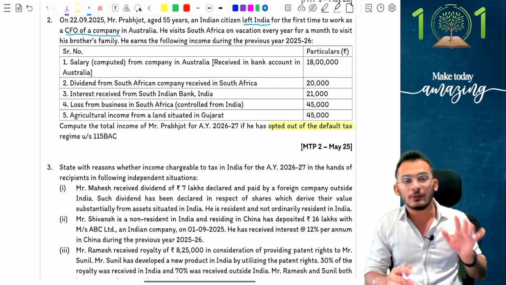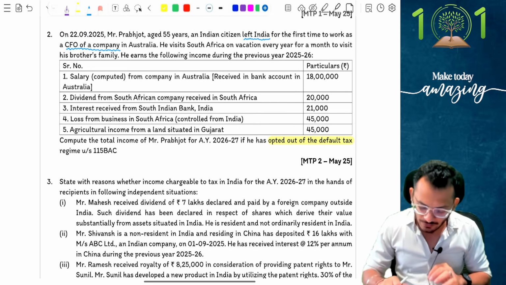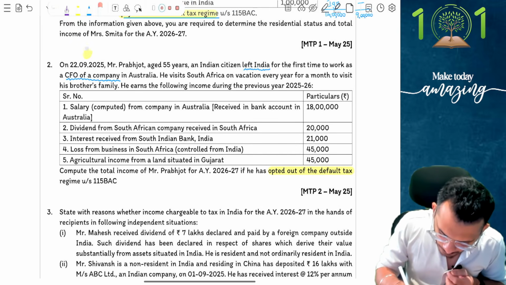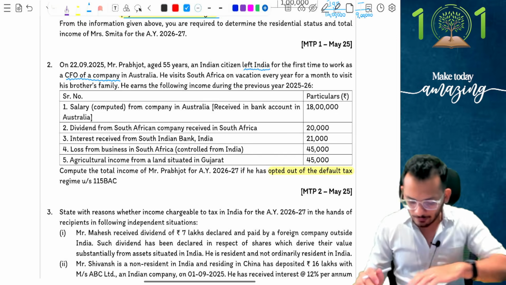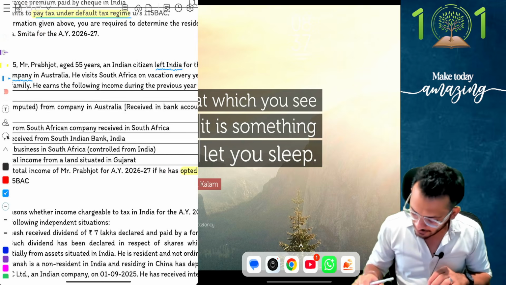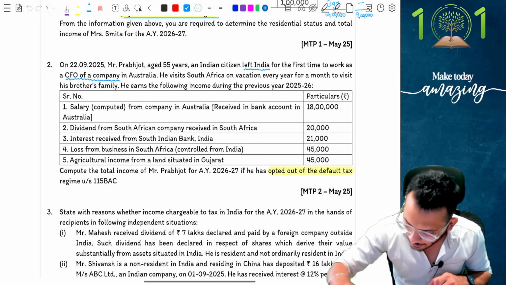Let's check the question. Now, people, with that facts in mind, first thing I need to know is his residential status. So let's first compare the residential status. If I am looking at 22nd September, 22nd September means what? I am going to, let's start putting notes itself. I think that makes sense. Yes, let's start putting notes. I'm going to find some notes and I'm going to prepare it accordingly. Let me take a minute.